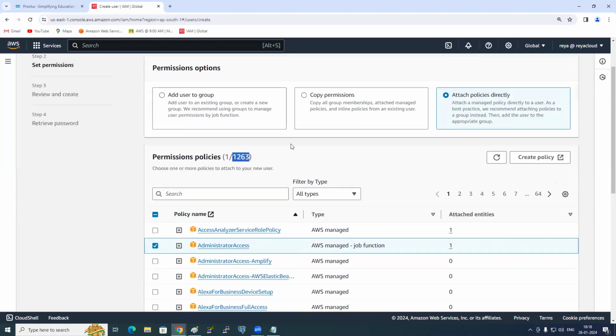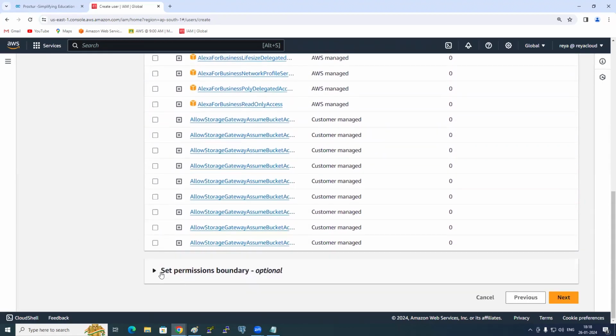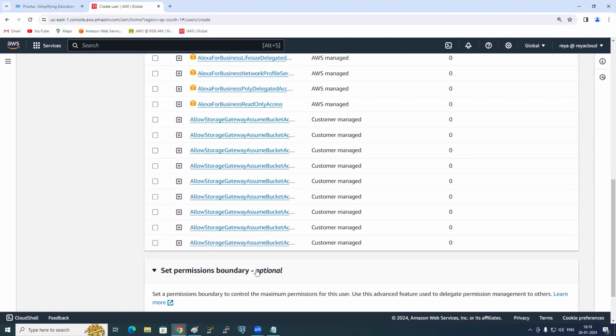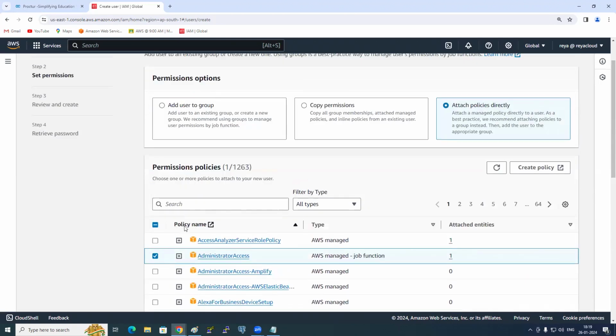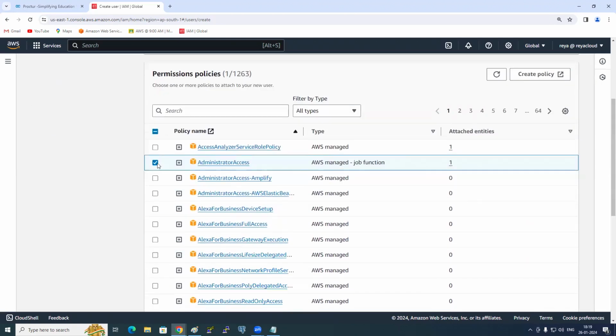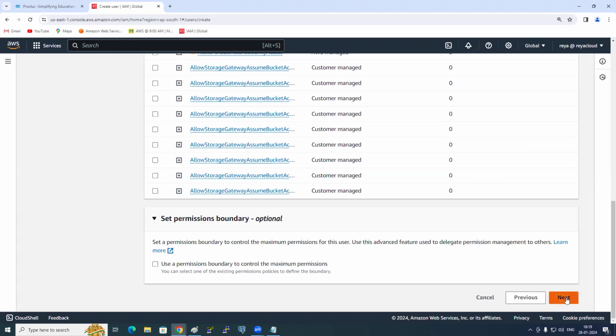Is it clear here? And then if you come down here, set permissions boundary. What is that? Whenever you're creating any user, you can set the maximum permissions for the user. I'm creating Sonali's account, and I want to give her only limited permissions. Actually, that is not required. You don't need to set any boundaries for them. Set a permissions boundary to control the maximum permissions for the user. Use this advanced feature to delegate permissions management to others. So would you set any boundary for Sonali? Not required. Attach the policies, and which one do you need to select? Administrator access. Click on next.